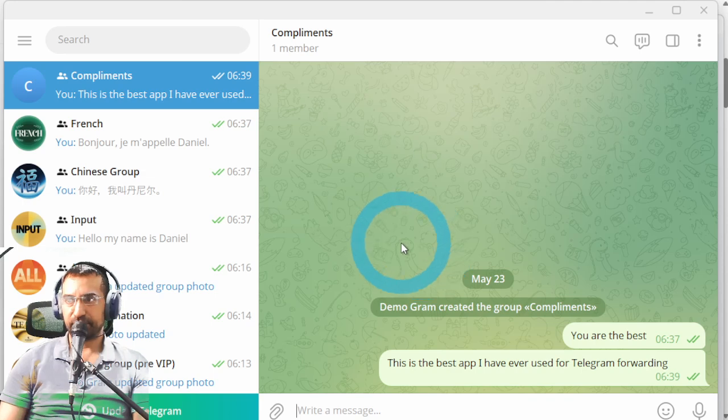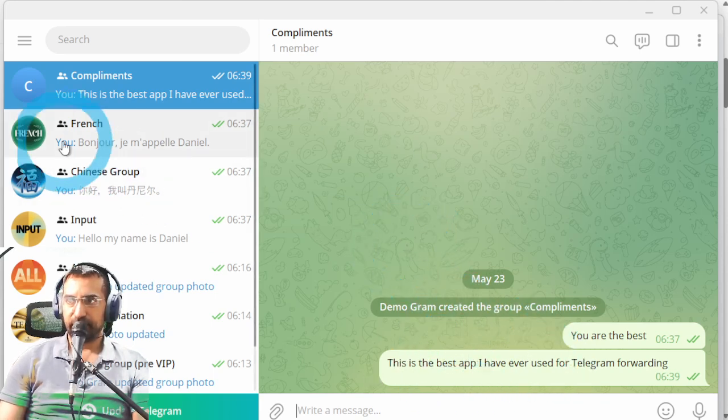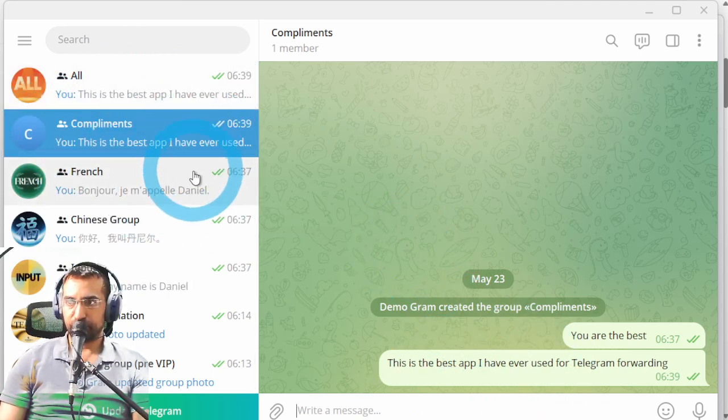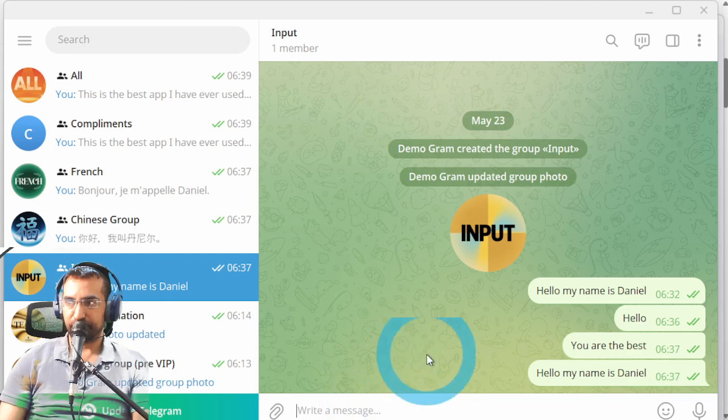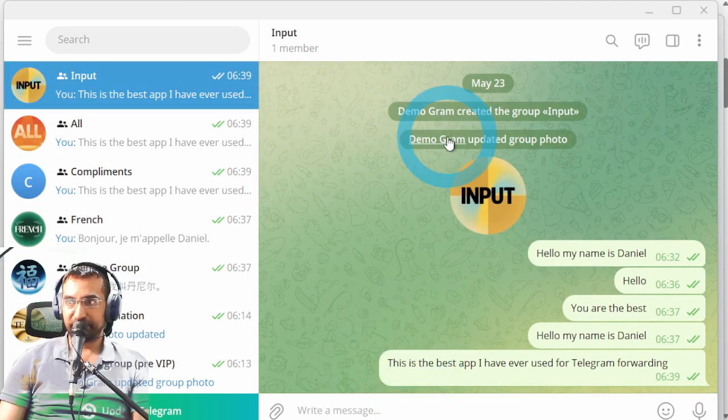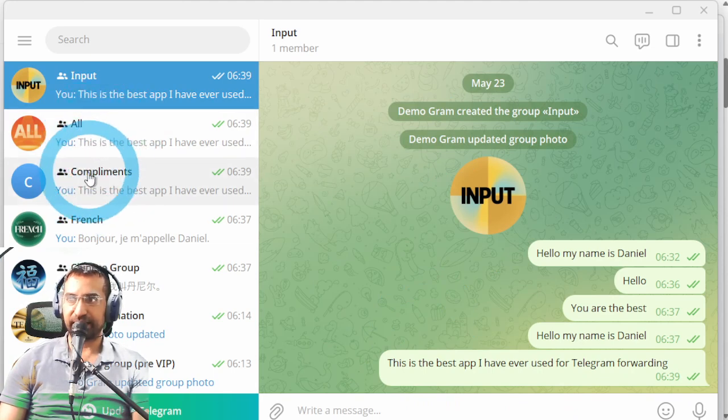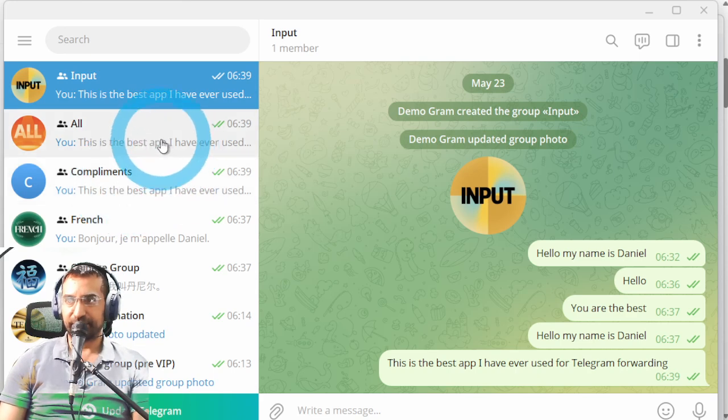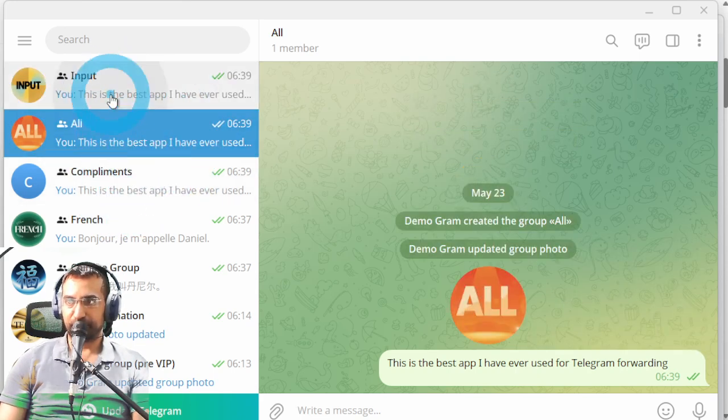What's going to happen first is, because it's a compliment, it's going to go to the French group, the Chinese group, and the compliments group all at the same time. Oh, I wrote it into the compliments group; I have to write it into the input group. I made a mistake. It's funny though, because I wrote it into the compliments group, it forwarded to the all group because that's a rule I've already set. So it actually worked for this group because of that.